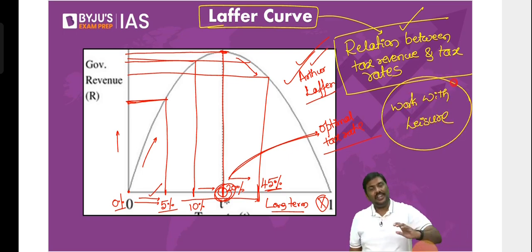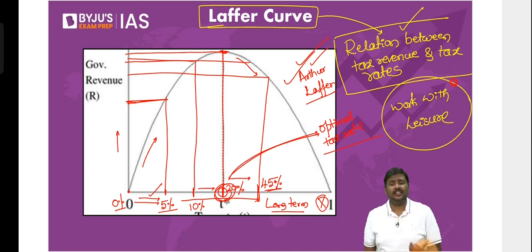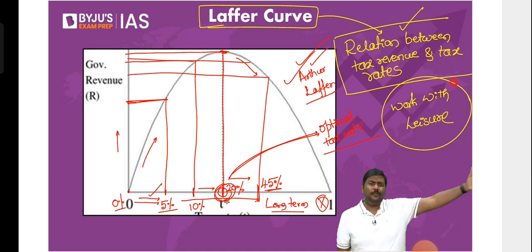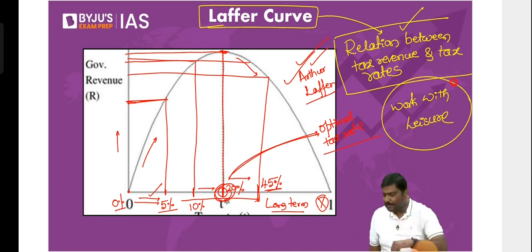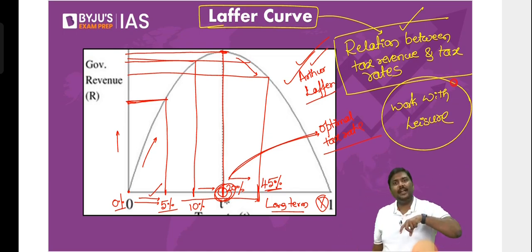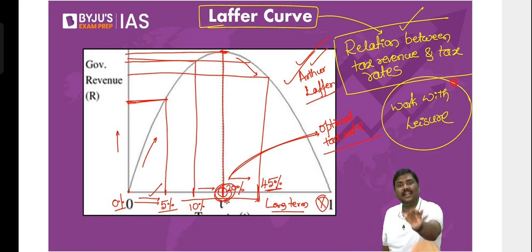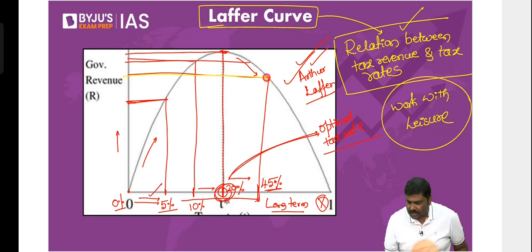Rather than working more, you'll take more holidays. Why are you taking more holidays? The economist says, because you're feeling the burden of tax. You are saying, anyways, if I work more, I'll have to pay more taxes to government. So what is the point in working more? Let me work less. And when you work less, what is your income? Will it increase or decrease? It will come down. And when your income comes down, what will happen to the amount of tax revenue collected by the government? Amount of tax revenue collection will also come down.